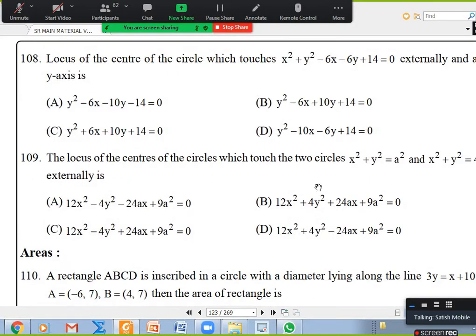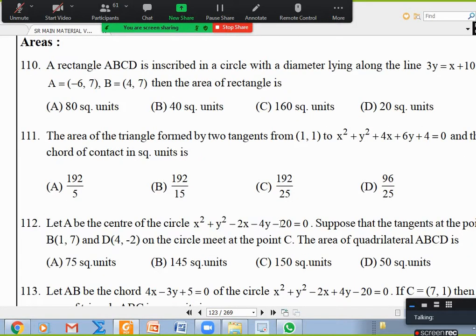108 or 109. Anybody any doubt? No doubt. Okay. Up to 112. Anybody any doubt?